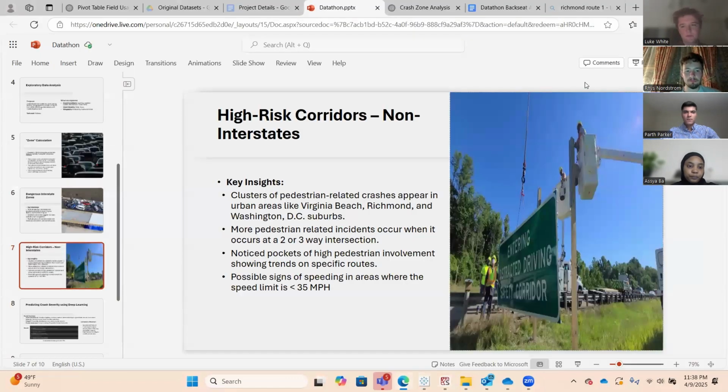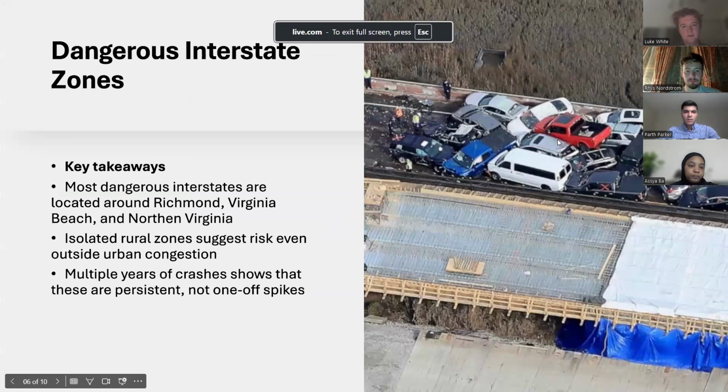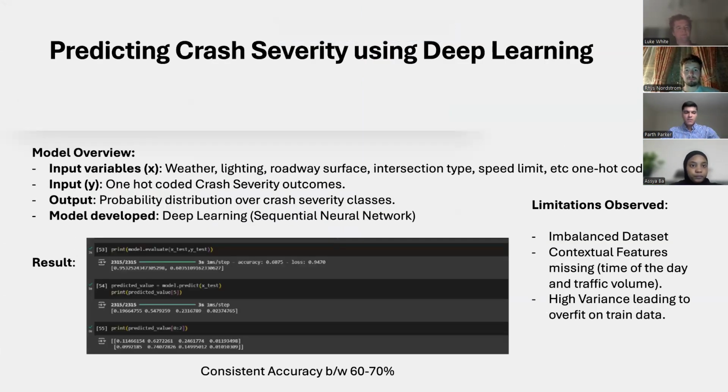Okay, to our model. Now, moving on to our model, we were successful in making a deep learning sequential neural network for our dataset to predict the severity of crashes. To give a brief overview, our input variables were one-hot coded physical parameters, and our output variables were one-hot coded crash severities. The limitations we faced were that our dataset was imbalanced, wherein one crash class was severely more common than the other crashes. Contextual features were missing, for example, time of day and traffic volume. We also had high variance leading to an overfit in our data.